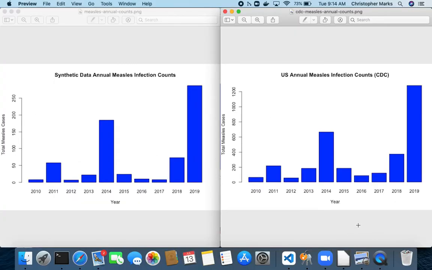We also observe annual measles infection rates in the U.S. over time. We built our lookup table probabilities to produce measles rates that were proportional to observed measles rates over the last 10 years. We see by comparing bar plots of these measles rates that the outputs of Synthea are very closely proportional to the observed measles rates in the U.S.